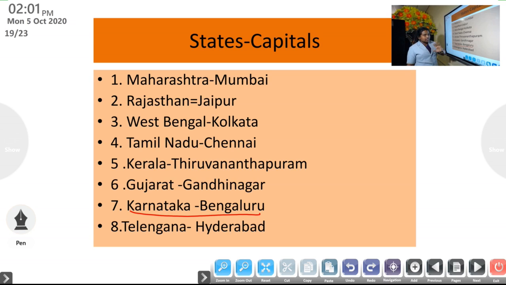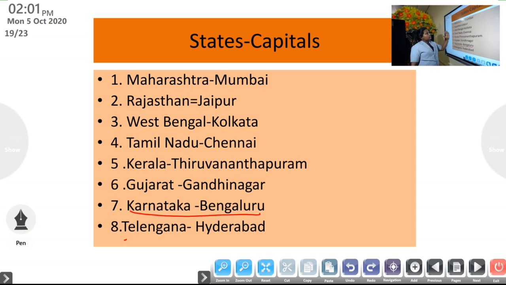We have two neighbors. One is Tamil Nadu. Its capital is Chennai. Then another neighboring state is Karnataka. Its capital is Bengaluru. It's also called Bangalore. Then that is Bengaluru, the capital of Karnataka. Then here Telangana is there. Capital of Telangana is Hyderabad.